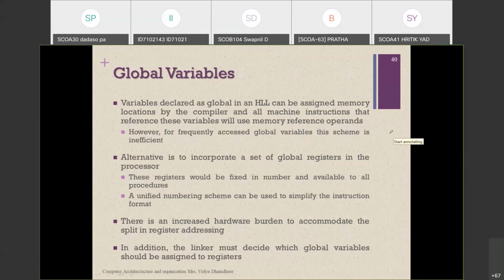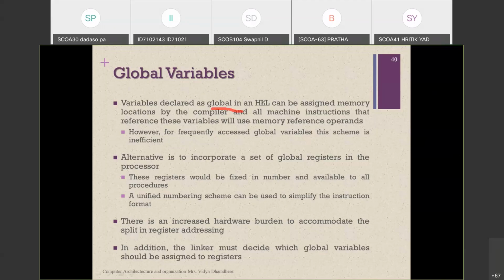Protected means if you declare any variable or function in a class, it can be accessed outside that class if that class is inherited from the base class. That means from the base class we have created another child class, then only protected is going to allow access. And public means if you declare a variable or function as public, it can be accessed throughout the program. So a global variable is nothing but public.